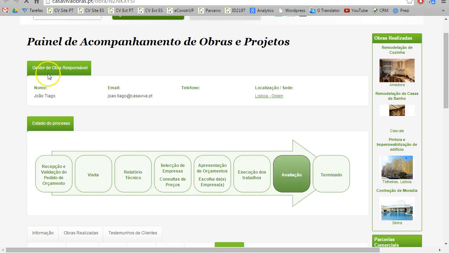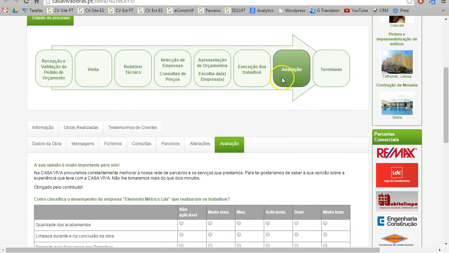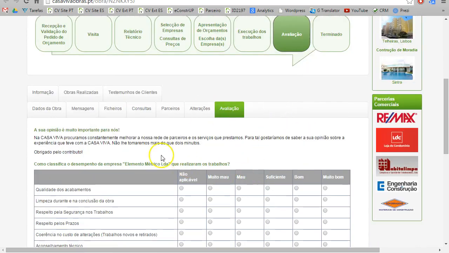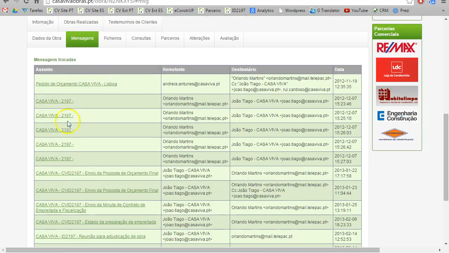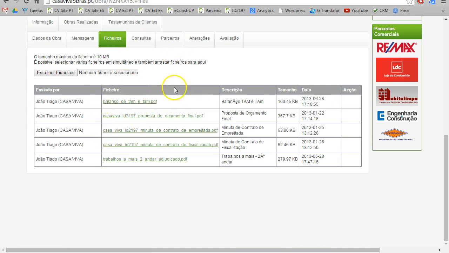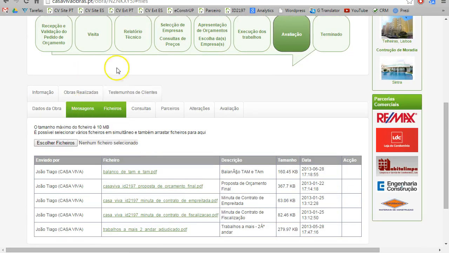So the client can enter our extranet, and we will have lots of information like who is the working manager responsible and the contacts, the state of the process. Here he can make an evaluation, and also all the emails exchanged between Casa Viva and the client are here, and all the files with the quotations, 3D drawings, plans, everything is here, and many other things that he can go through to help convince him to make his renovation with us.